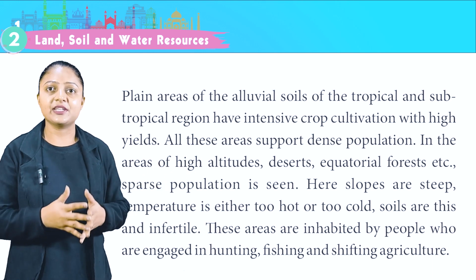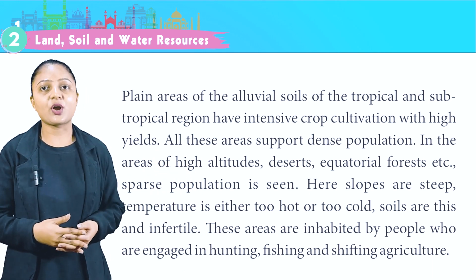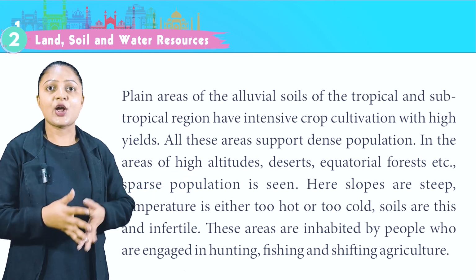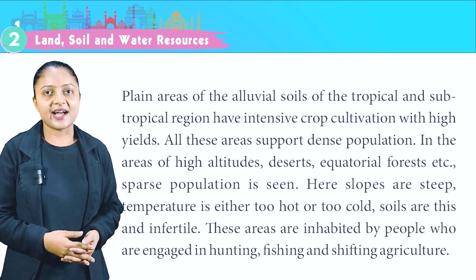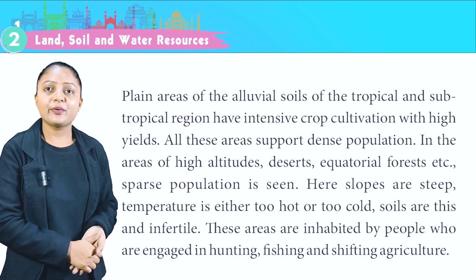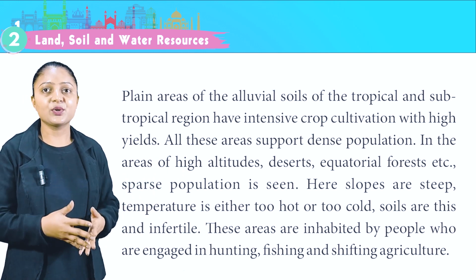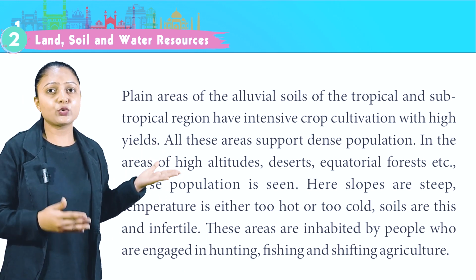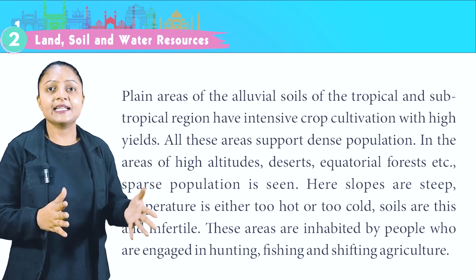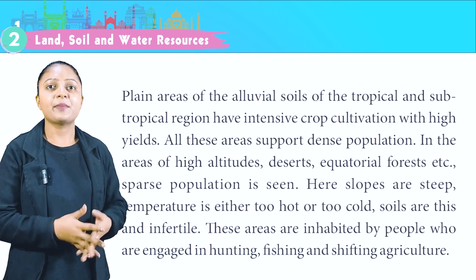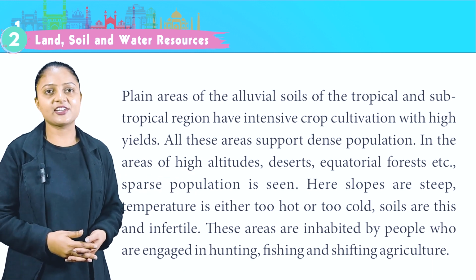Plain areas of alluvial soils of the tropical and subtropical region have intense crop cultivation with high yields. All these areas support dense population. In the areas of high altitudes, deserts, equatorial forests, etc., sparse population is seen. Here slopes are steep, temperature is either too hot or too cold. Soils are thin and infertile. These areas are inhabited by people who are engaged in hunting, fishing, and shifting agriculture.